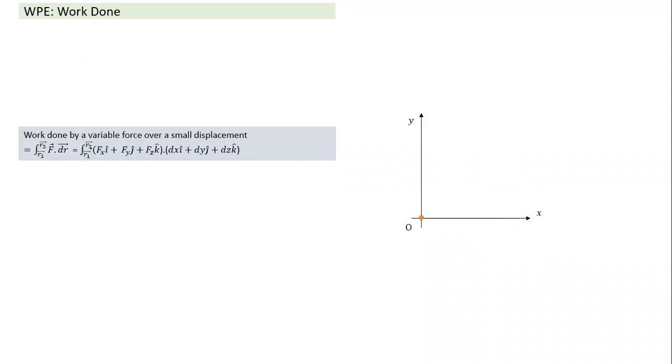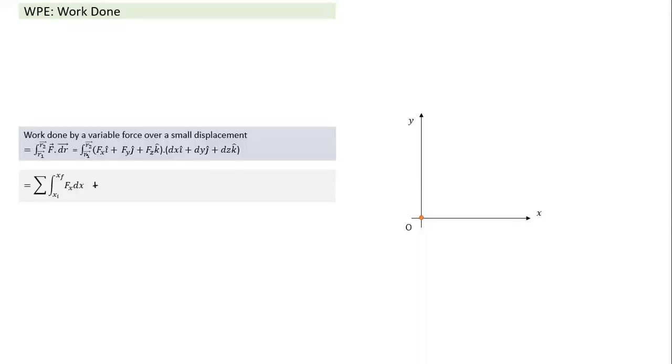Work done by variable force, this is what we need to remember. Work done by variable force is like this. We need to integrate if force is not constant. So in this case, the whole thing I could have written is fx into dx, x1 to x2, plus, see, when I take a dot product here, it becomes fx into dx.